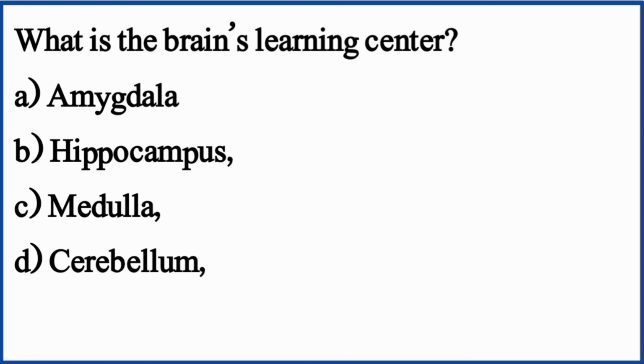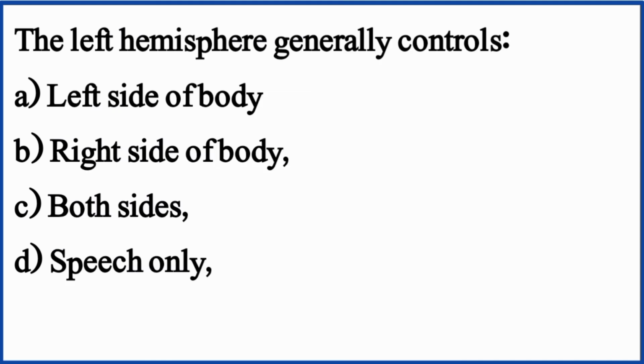What is the brain learning center? The right option is option B, hippocampus. The left hemisphere generally controls. The right option is option B, right side of body.